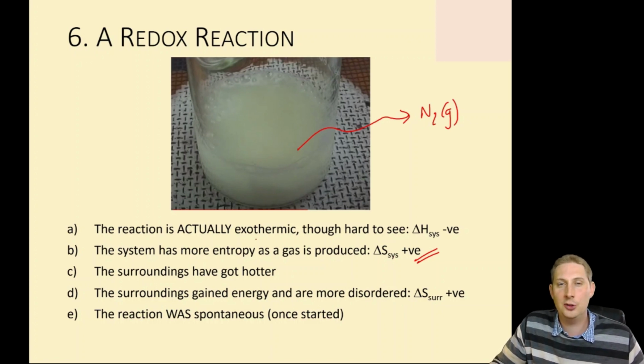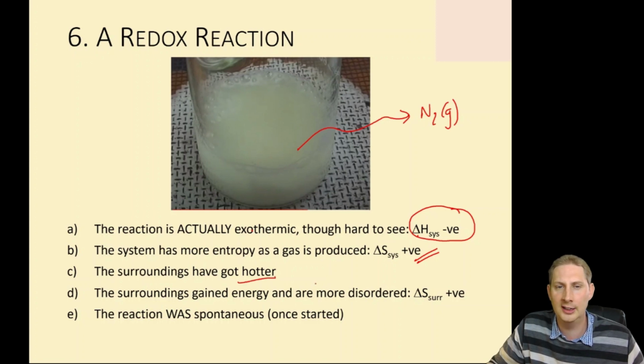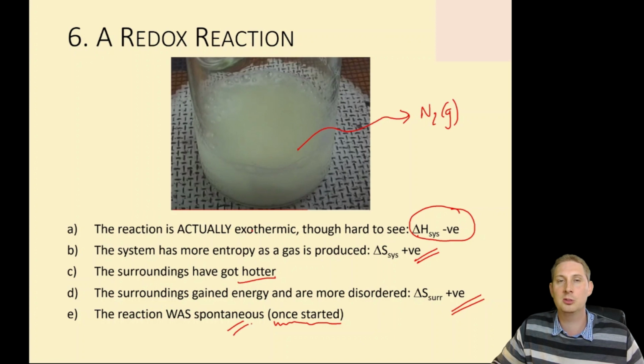Difficult to see, difficult to know here, but the reaction is actually exothermic. You wouldn't really know this. You'd have had to have researched that, and I wasn't expecting you to, but actually delta H is negative, meaning that the surroundings got hotter and the surroundings went up in entropy. It clearly says on the video, once started, the reaction proceeded with no further energy input, so the reaction was spontaneous.